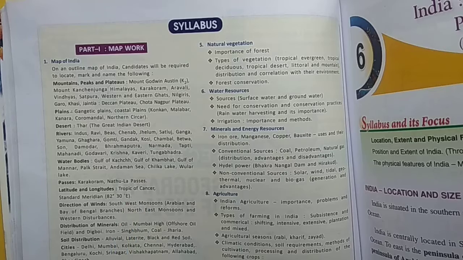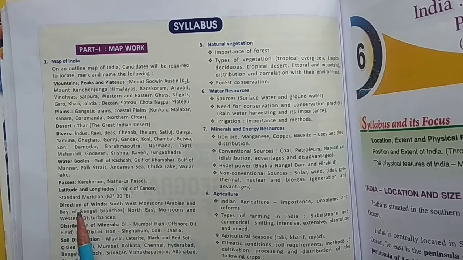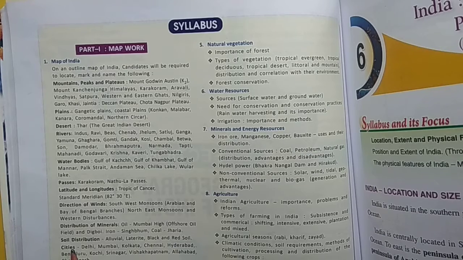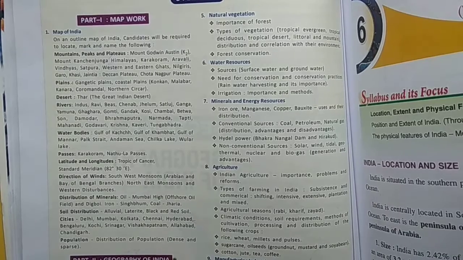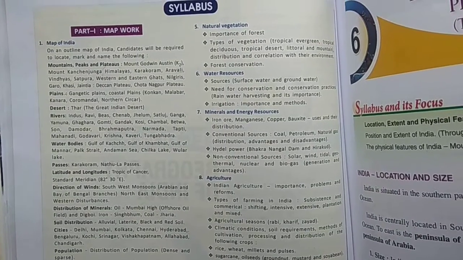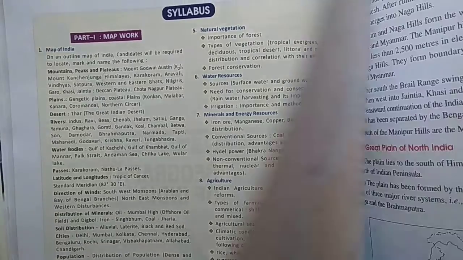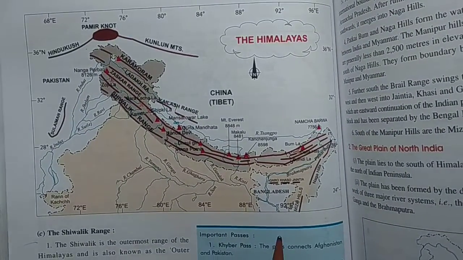Longitude and latitude. So these are the Tropic of Cancer and Standard Meridian. Direction of wind. Then distribution of minerals. In this, Mumbai High and for iron and coal, Jharia. Okay. Then soil distribution. 4 types of soil are there. Then cities. Then population. In population, they will only ask about the dense area and about the sparse area. Okay.